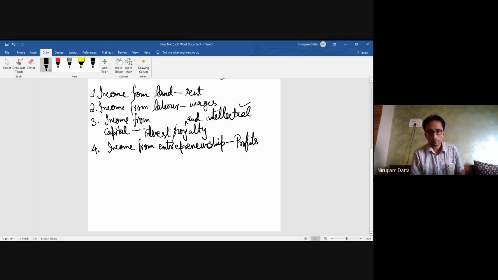Income from entrepreneurship, profits. So all these are measured at factor cost. So that is not equal to the market price of goods and services.